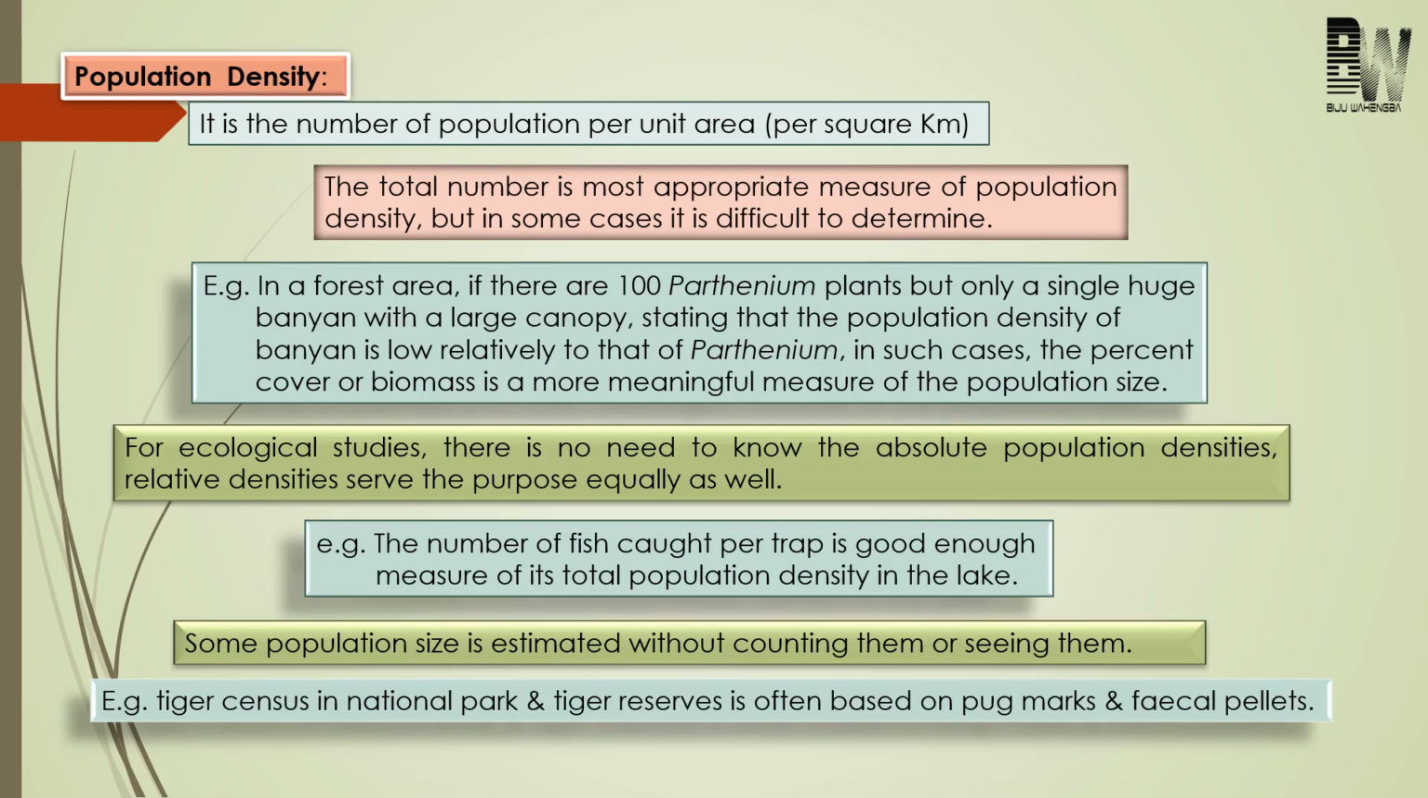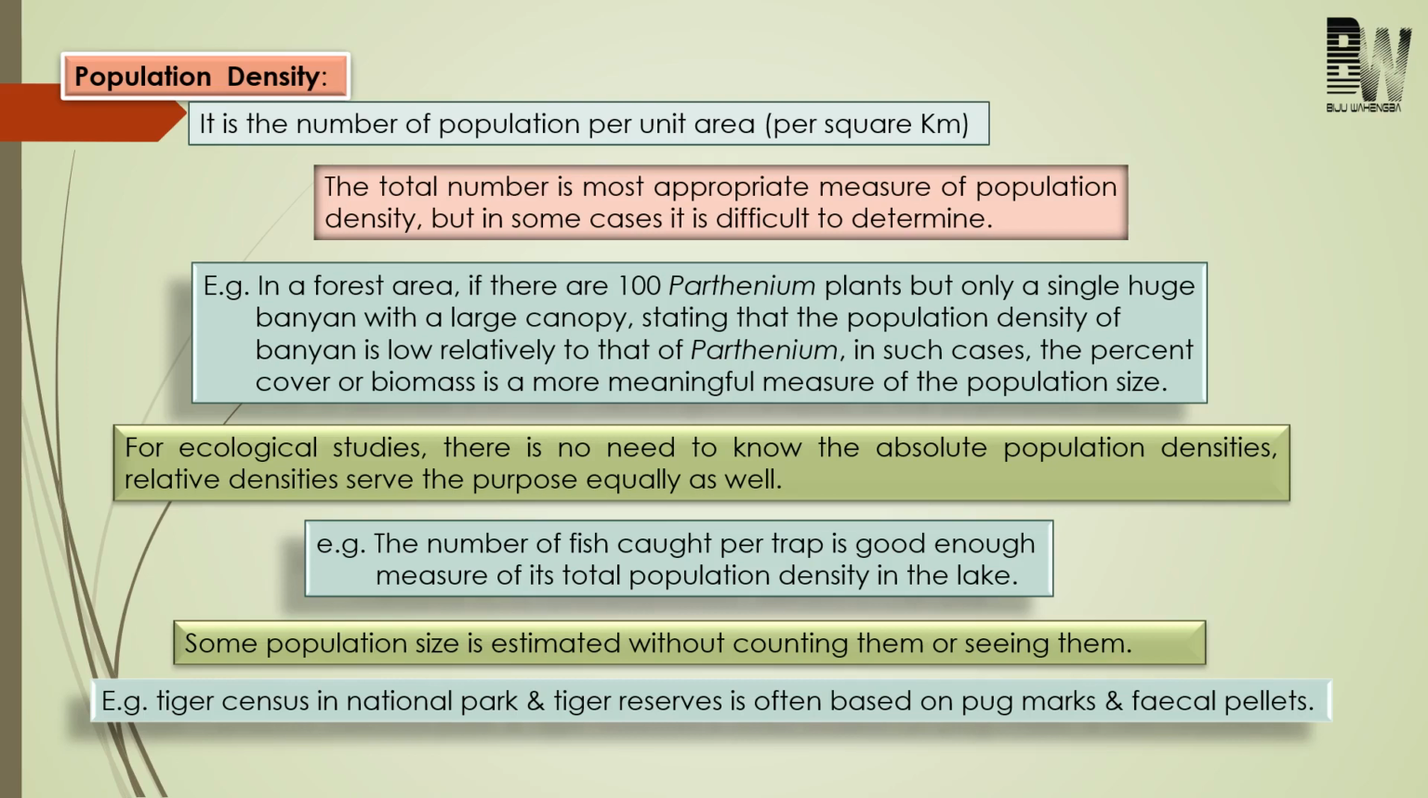But in some cases, it is very difficult to determine. So to understand this, let us take one simple example. Now think that in a particular area, there are around 200 grasses and a huge banyan tree, okay, covering the same area. Now from this point of view, we can say that the population density of banyan will be definitely lower than the population density of grass.